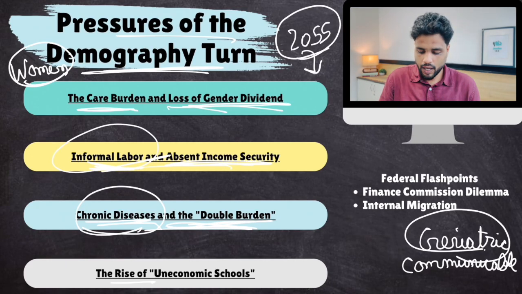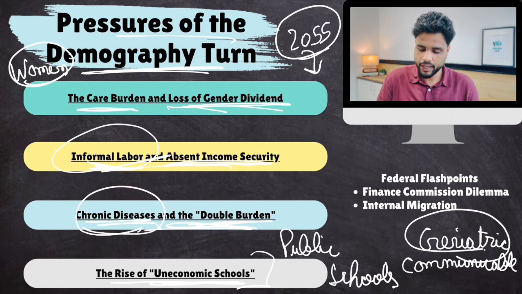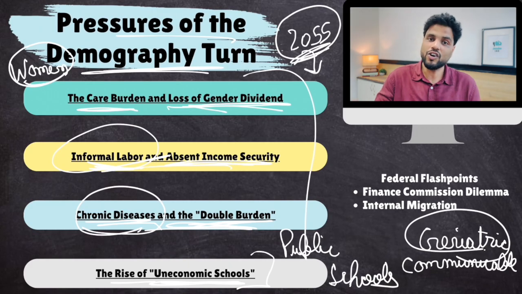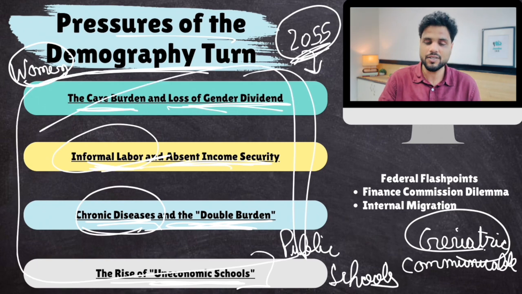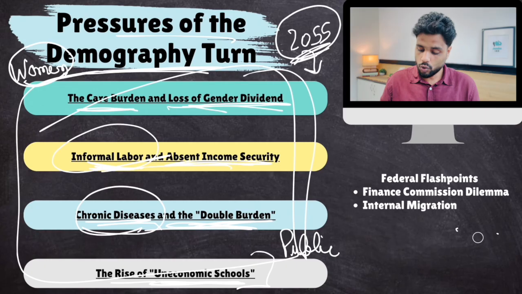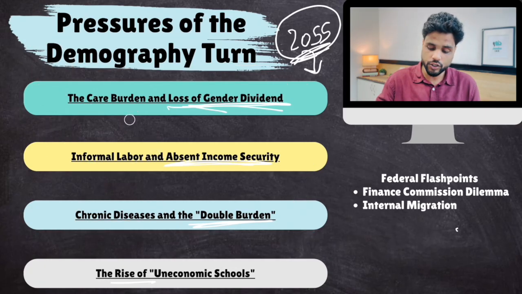And then rise of uneconomic schools. This is currently happening in South India. Because so many people are having so few children because of development, there are not many children. So many public schools are closing down in South India. This is already happening. So this will happen pan India after 2055, but this is already happening in South India. These four things. Plus, this also creates its own set of political challenges.